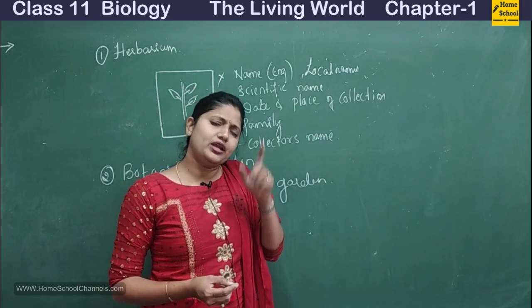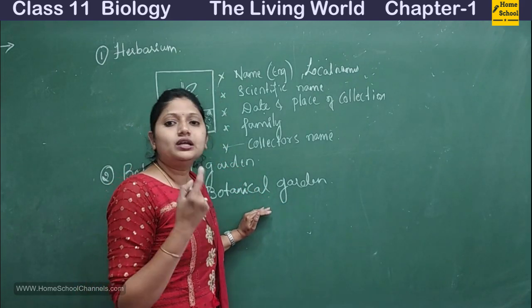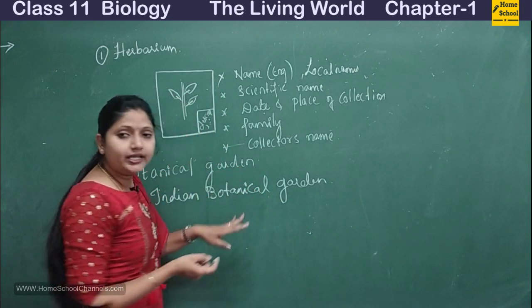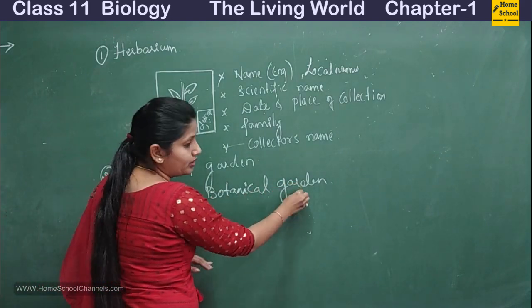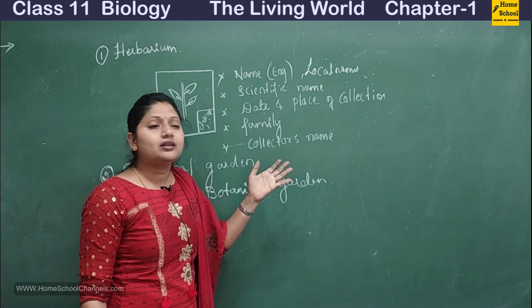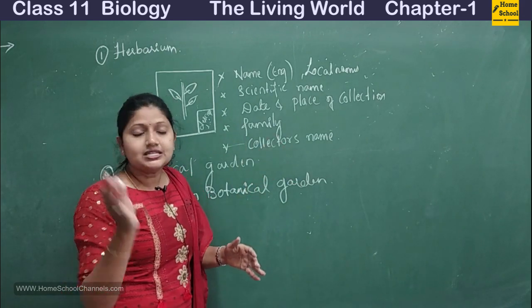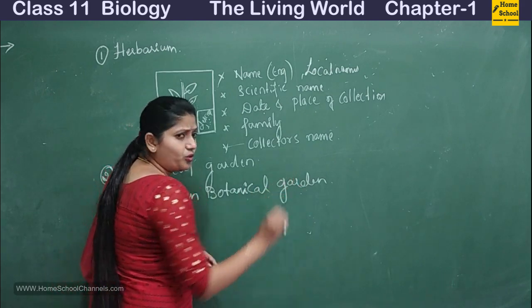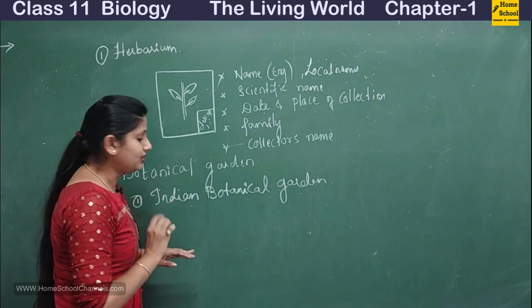The oldest name of this botanical garden is Royal Botanical Garden, and then it was renamed as Indian Botanical Garden. It is one of the oldest, somewhere around the year 1787 or 84. So in the 1700s, it was opened, and at that time its name was Royal Botanical Garden.